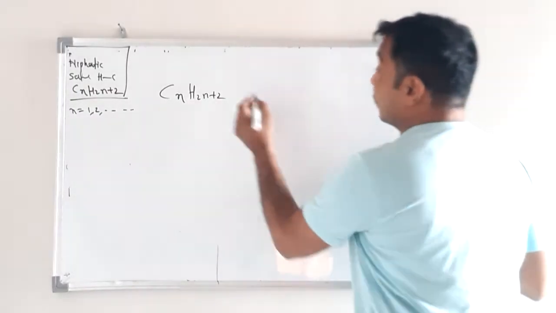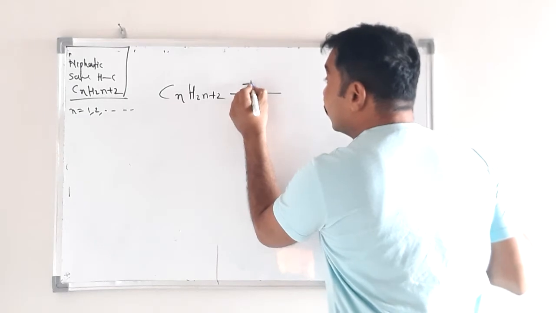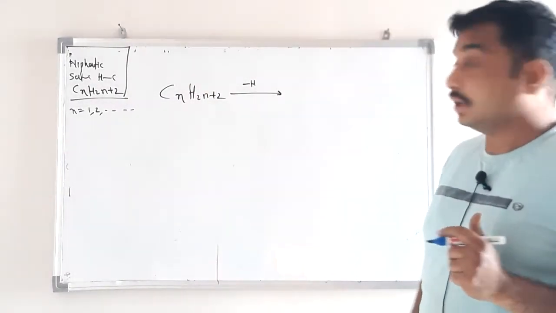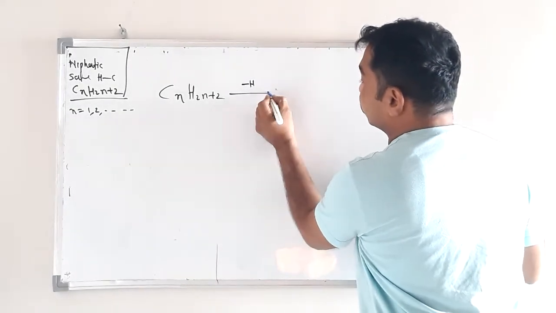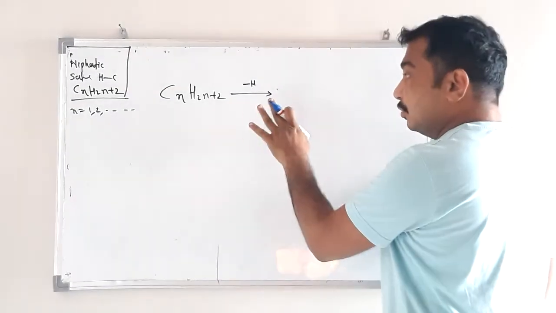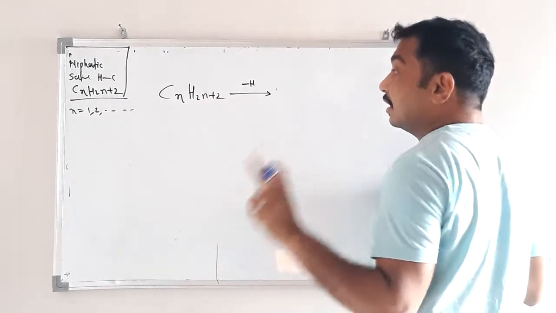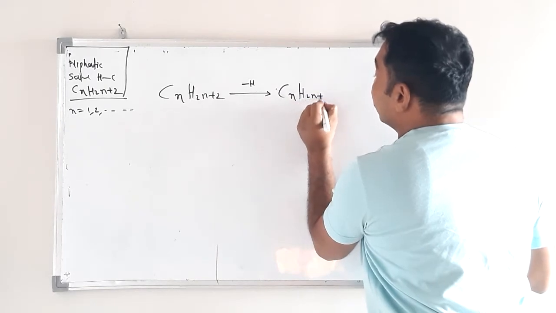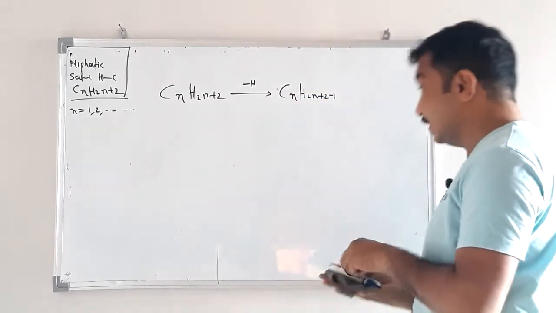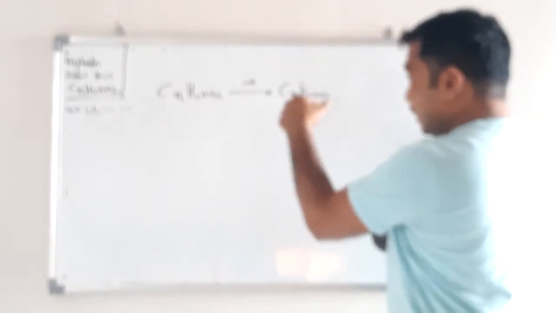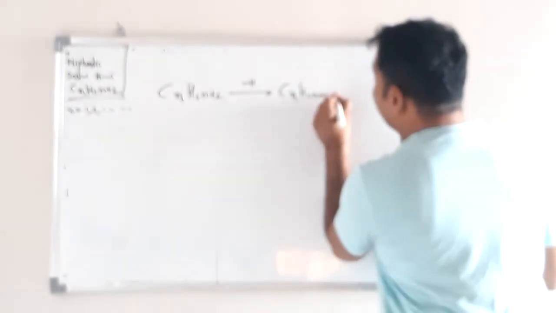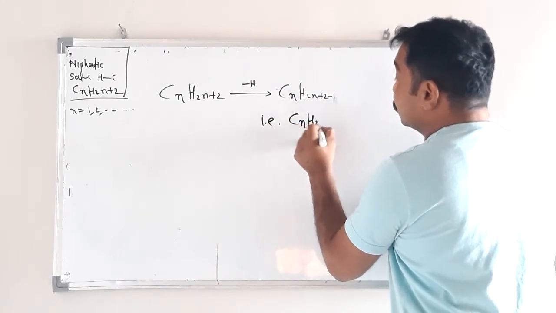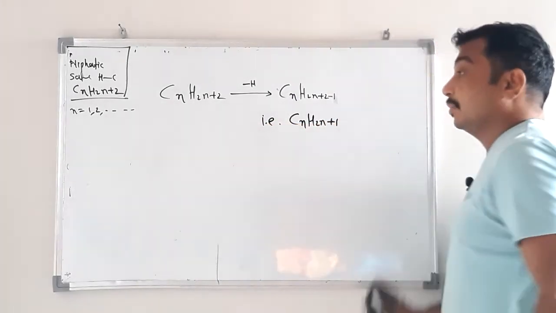Now suppose I remove one of the hydrogen atoms from this alkane, what do we get? Very simple. Removing one hydrogen atom from this, we get CnH2n+2-1, that is CnH2n+1.